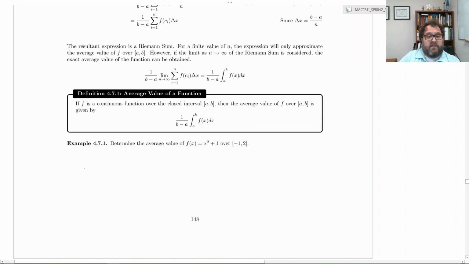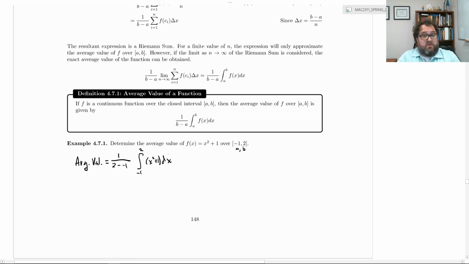So if you want the average value of this function, it's going to be equal to 1 over b minus a. Remember, that's always a, and that's always b. A is always the left side, b is always the right side. So 1 over b minus a will be 1 over 2 minus negative 1. Be careful with your negative signs. Times the definite integral from negative 1 to 2, from a to b, of f of x dx. So x squared plus 1 dx.